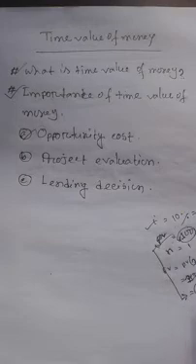The another important topic is the importance of time value of money. This is a most important topic. So there are three kinds of elements. One is opportunity cost. Inshallah, I will describe opportunity cost with an example. The second element is project evaluation. The third is lending decisions.